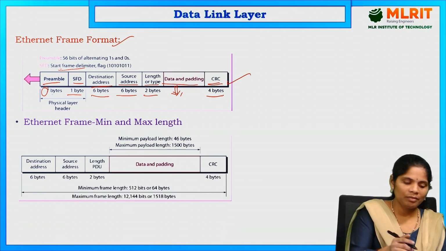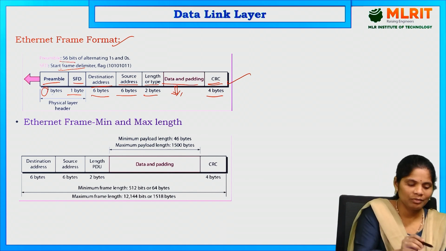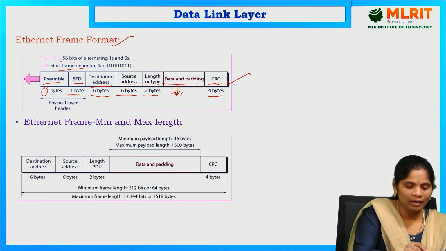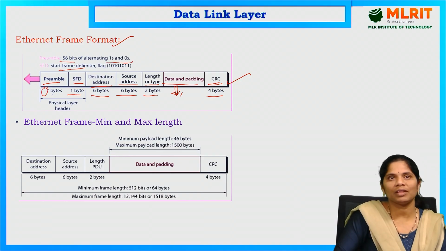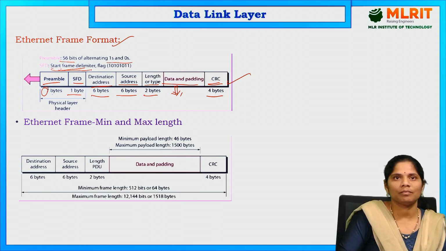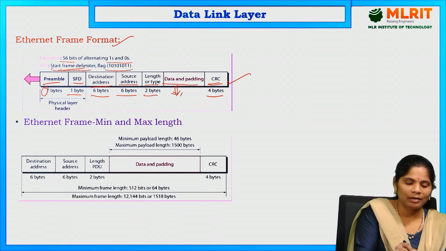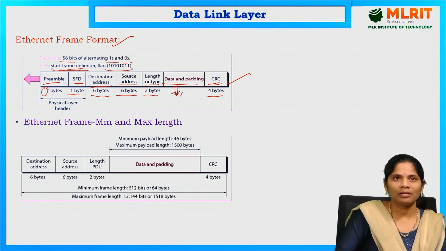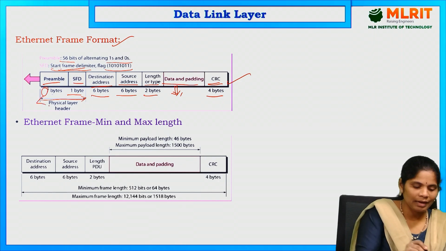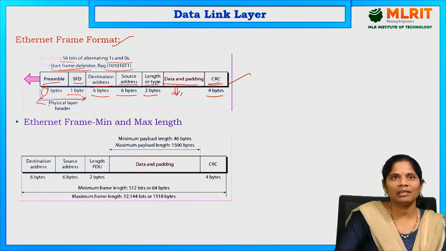The preamble has how many bits? 56 bits, alternating ones and zeros. It only has ones and zeros. The SFD is the start frame delimiter, meaning it is the flag. The preamble and SFD are called the physical layer header. This is the Ethernet frame format.